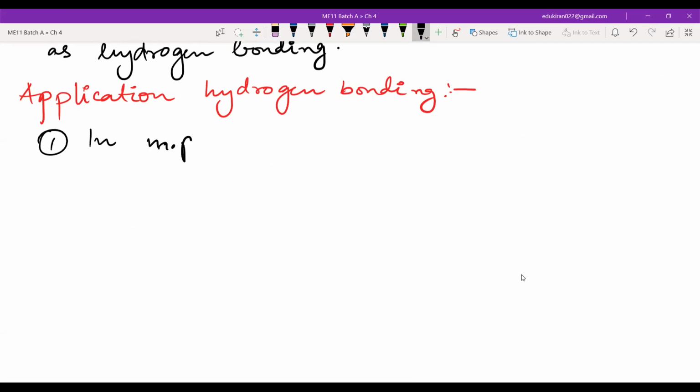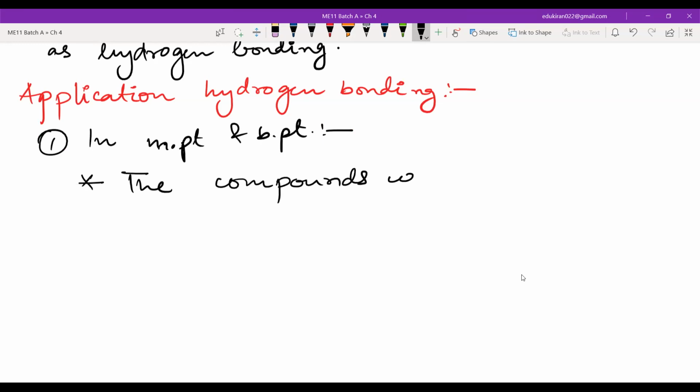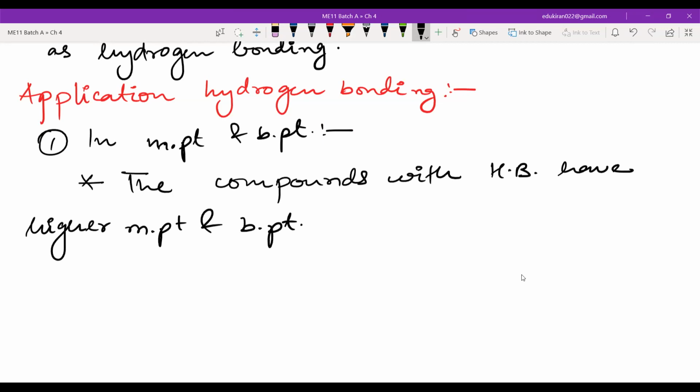In melting points and boiling points. Okay. So what is the effect? See, the compounds with hydrogen bonding have higher melting points and boiling points. Right, higher melting points and boiling points.